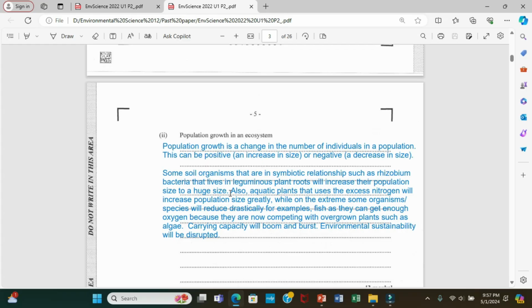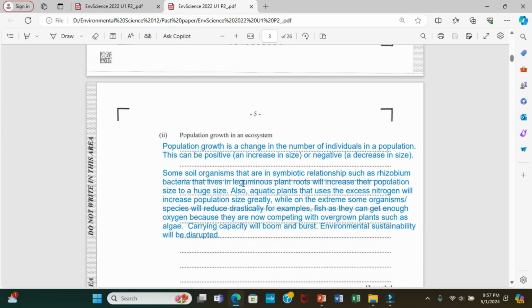Alright, again now, the same thing in the water. Plants in the water that use the nitrogen like algae, they will grow. They will grow very rapidly. And then other organisms like fish can't compete for the oxygen because the plants are taking away all the oxygen. And so the fishes and jangas and so forth will die. Alright, so it's going to have an imbalance. So overall, guys, when you have an increase in the nitrogen cycle or a decrease, there are going to be some form of negative effects. Alright, the environment is not balanced, the ecosystem is not balanced.